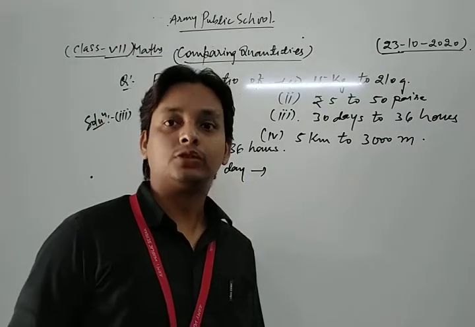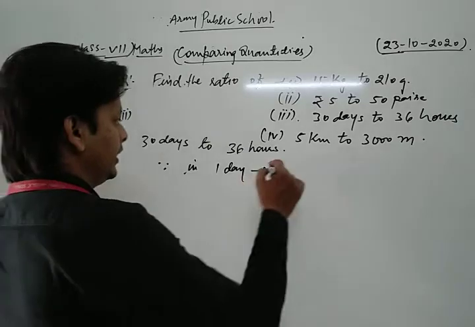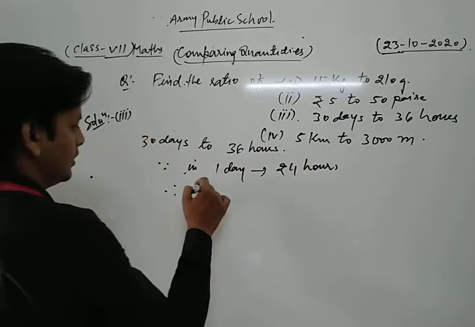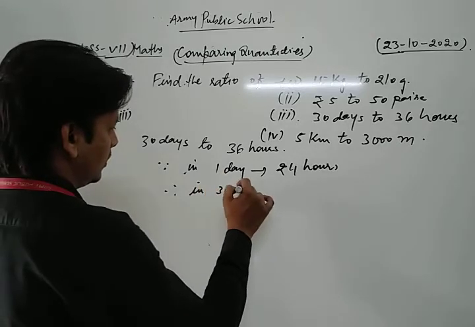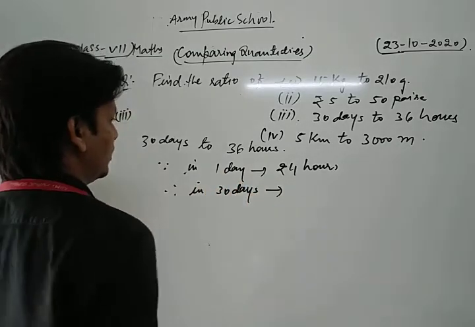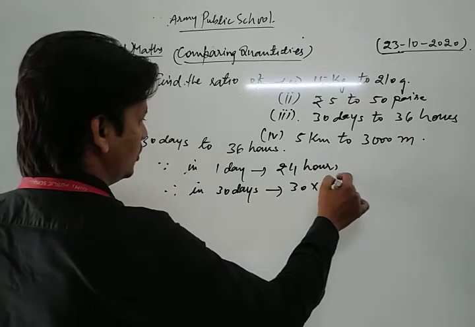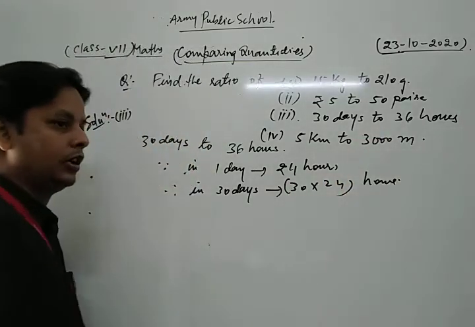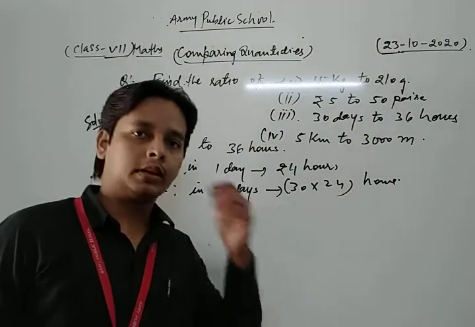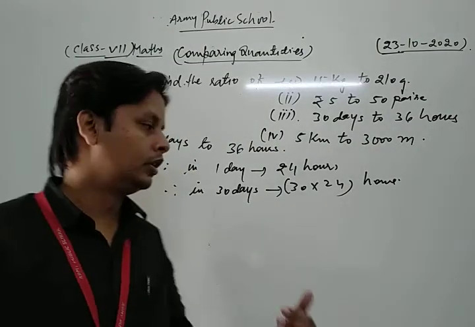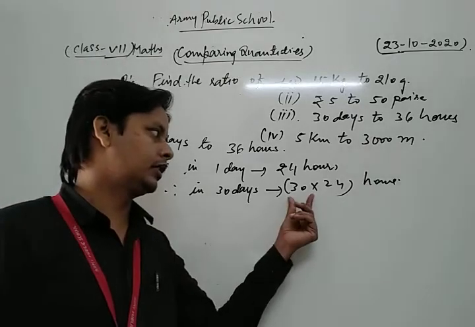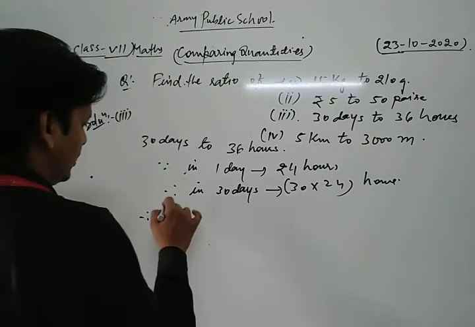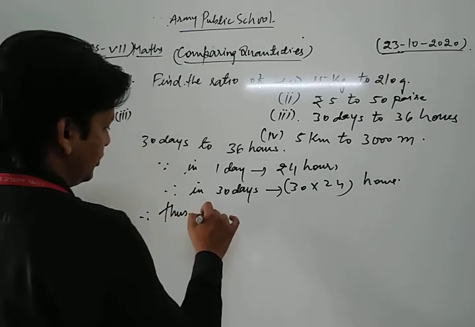Now look, in one day, how many hours? That is 24 hours. Yes. In one day there are 24 hours. Since in 30 days, that is 30 into 24 hours. Because we know that in one day there are 24 hours, so in 30 days there are 30 into 24 hours.